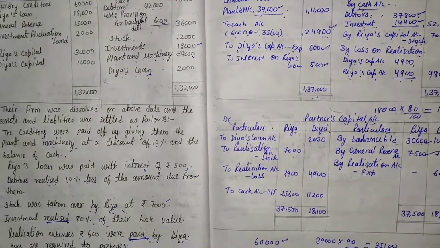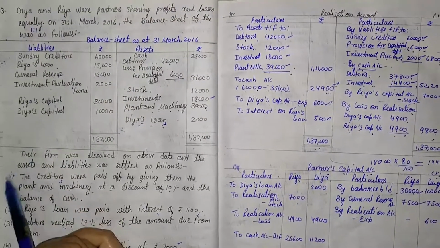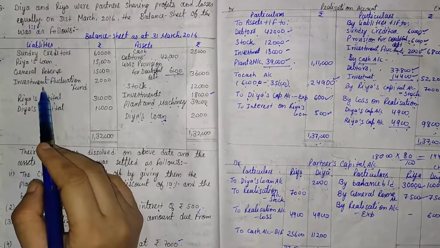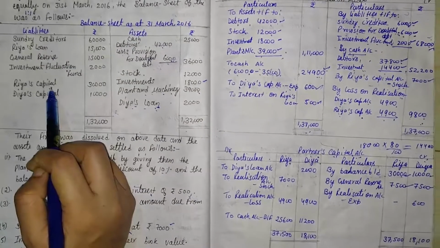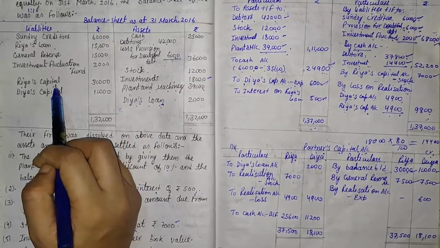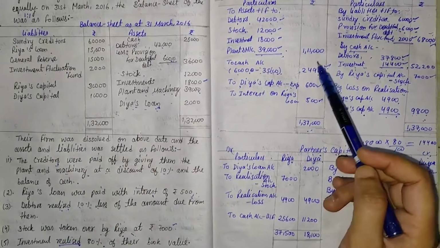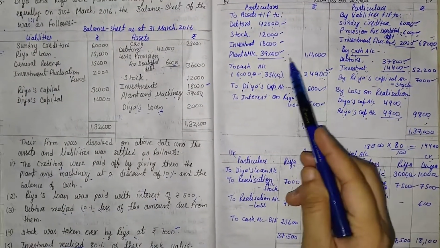Then after that there is no other information related to capital account. So come to the realization account, and here in the realization account we will have to check whether there is any capital balance.